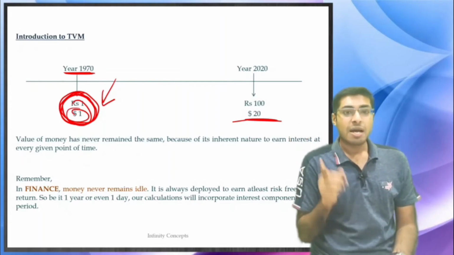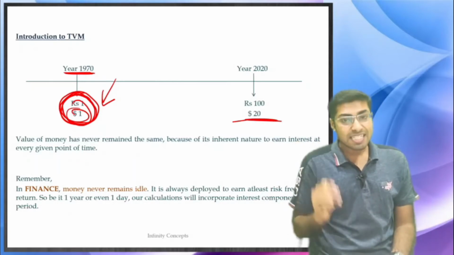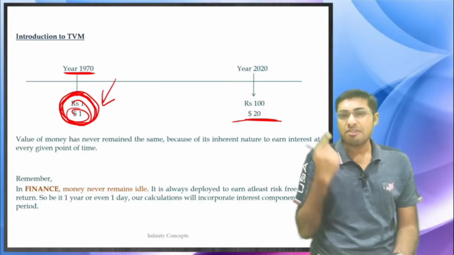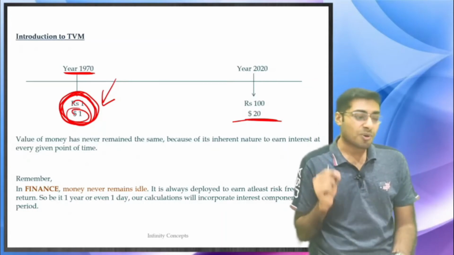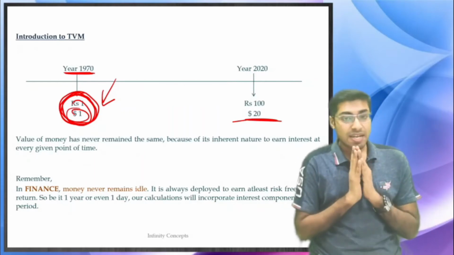Remember, in finance, money never remains idle. It is always deployed to earn at least the risk-free rate of interest. So be it 1 year or even 1 day, our calculations will incorporate the interest component for however much period it is. So money never remains idle.